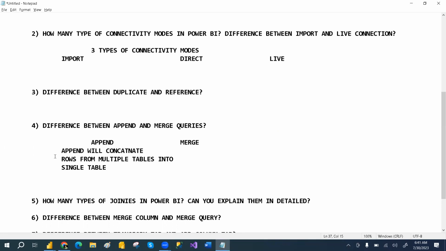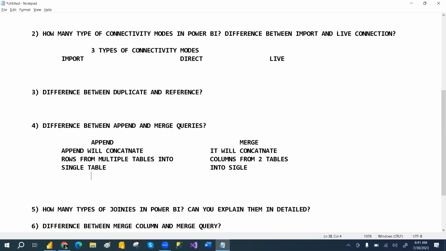But what about merge? It will concatenate columns from two tables into a single table. So these are the main differences.